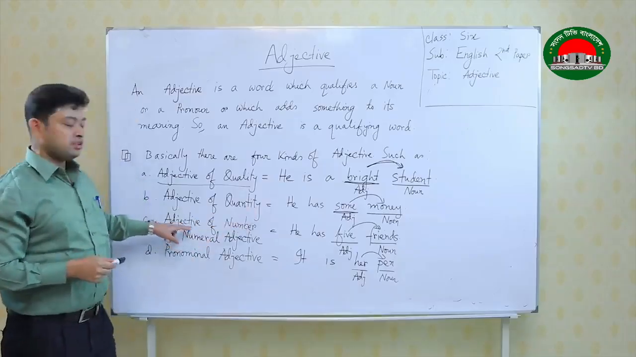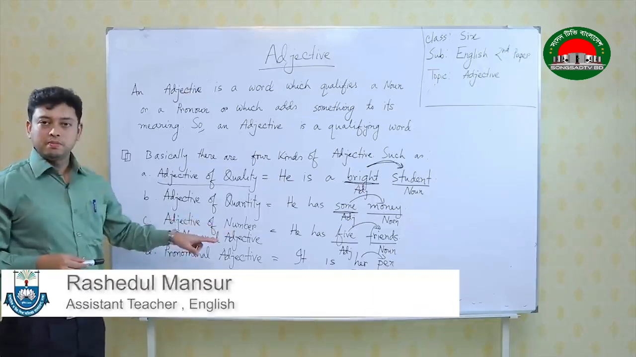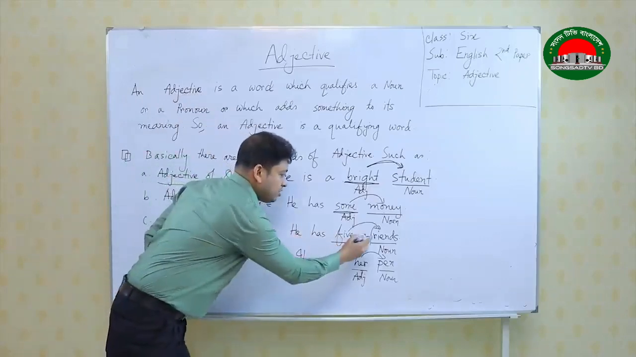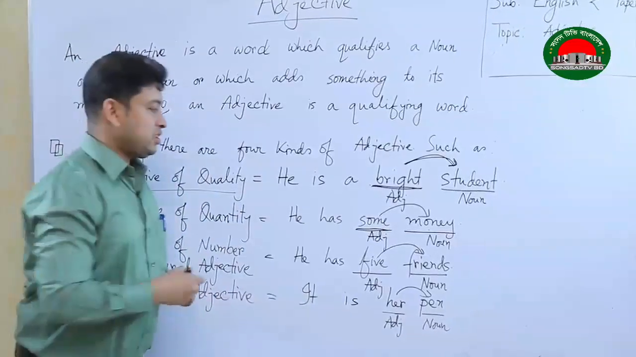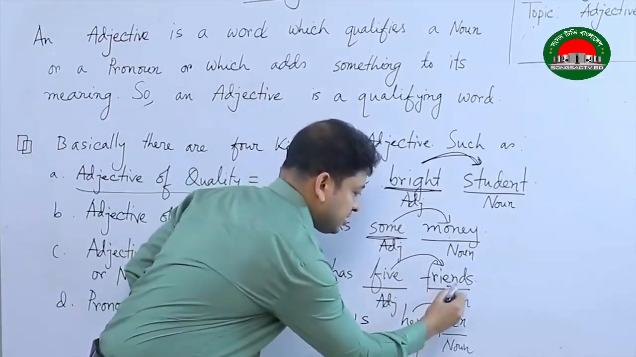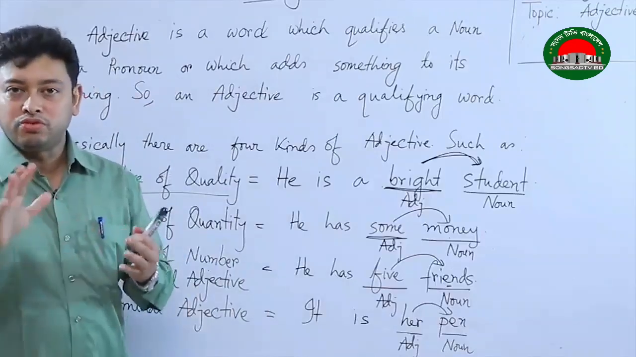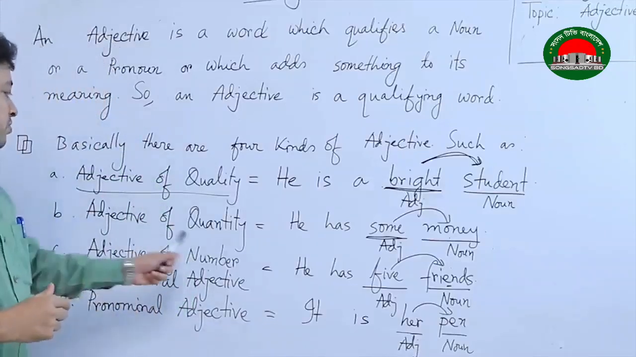Now, the third one, adjective of number or numeral adjective. Now, let us see the example. He has 5 friends. The word 5 is an adjective. Why? Because it is qualifying the noun friends. Now, we can count the friends 1, 2, 3, 4, 5. As we can count the number, that is why the name is adjective of number.